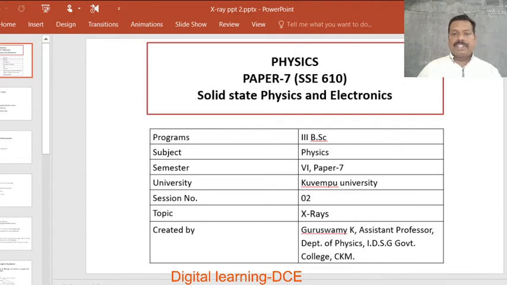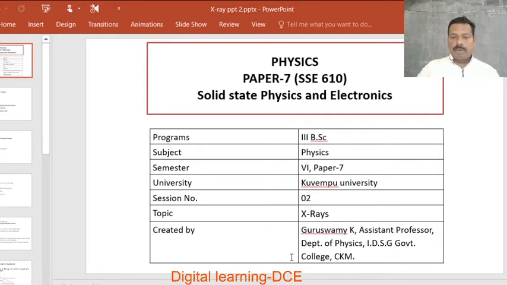This is the second lecture, and this chapter belongs to the program 3rd BSc Physics, 6th semester, paper 7 of Kuvempu University. The title of the paper is Solid State Physics and Electronics.